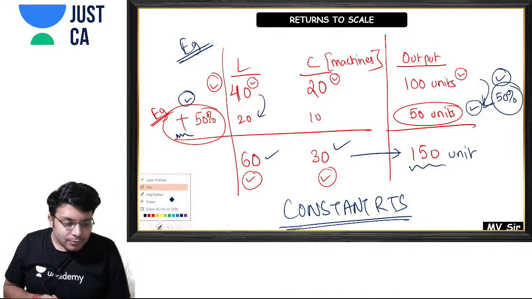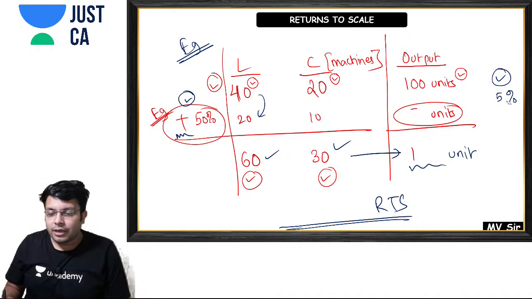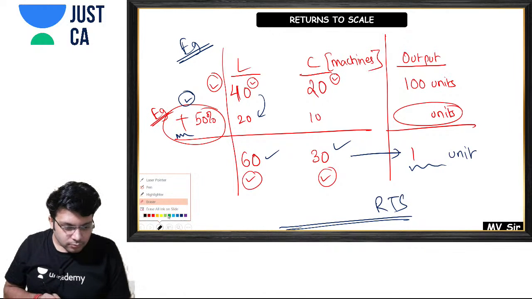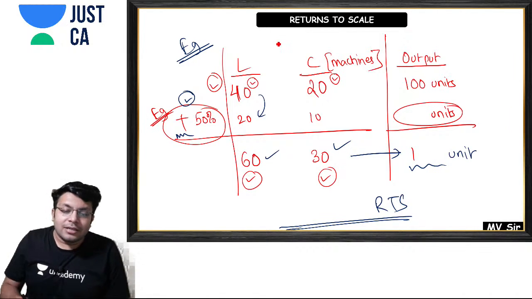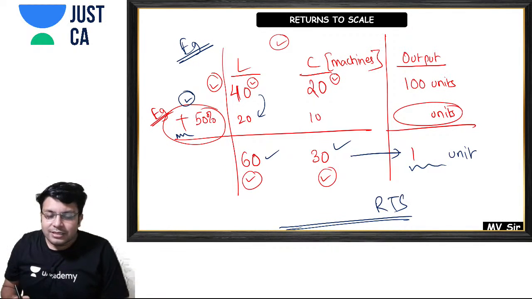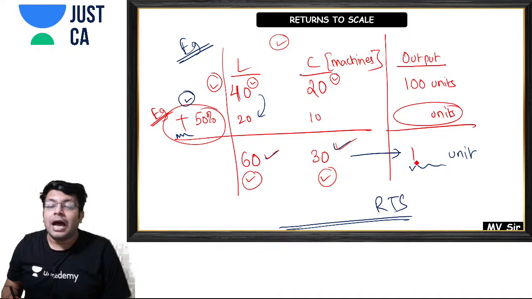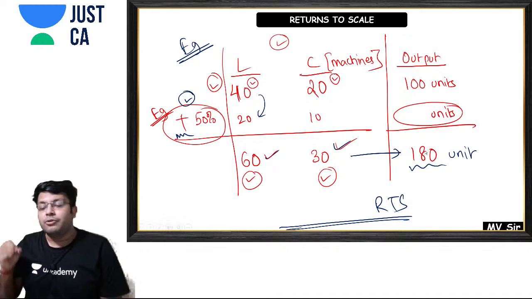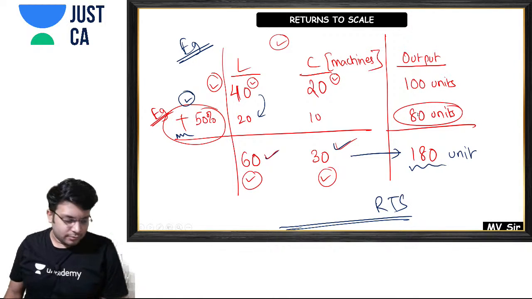But for example, if I write over here, now in my example number 2, what is happening? Rest of the data is totally same. Now see, in this example what is happening? When I am using 60 laborers and 30 machines, now I am able to produce 180 units. So tell me whether there is an 80 units increase in the output.